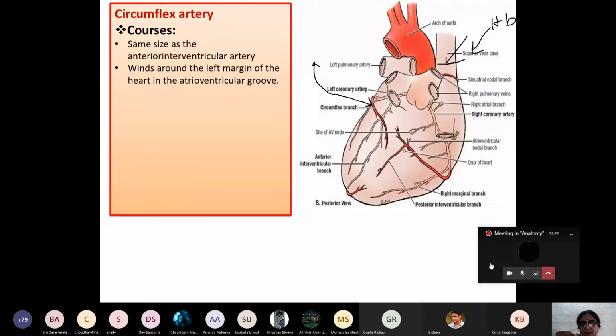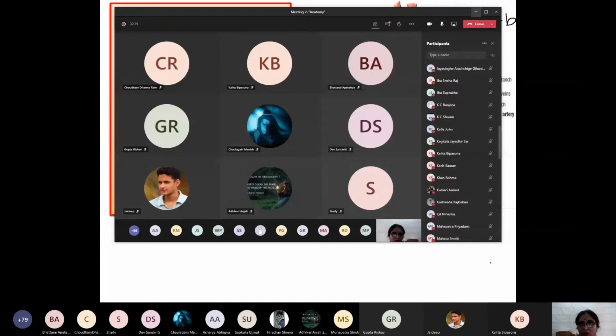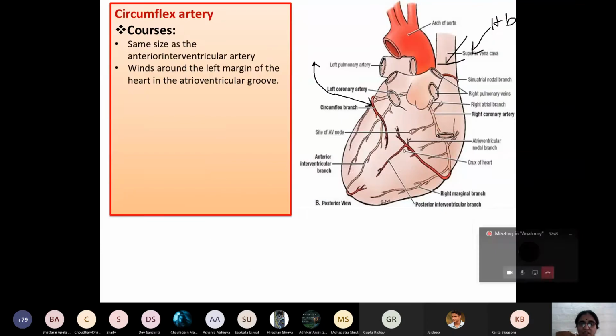Let us ask Anmol Kumari. By seeing the picture, can you say where the circumflex artery lies posteriorly? Okay, she will not get attendance. Raj Kishan Kuswa, what is the location of the circumflex artery? Can you see the picture? I have used the black arrow here with two points. Okay, I will use another arrow, see, two arrows. On the basis of this picture, can you say the location of the circumflex artery in our heart posteriorly?